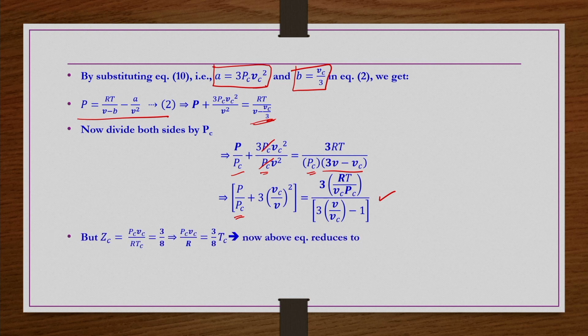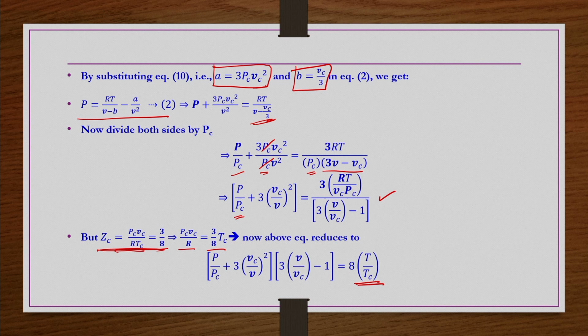Now what we can do here: in this equation, this part 3RT by PcVc is there. So R by PcVc, we can find its value in terms of Tc from the Zc information. Zc is equal to 3 by 8, which is equal to PcVc by RTc. From here I can get PcVc by R is equal to 3 by 8 Tc. Now, in place of this R by VcPc, if I substitute 8 by 3 Tc, then I get this expression, 8T by Tc, and then this part I am taking to the left hand side. The remaining term on the left hand side is as it is.